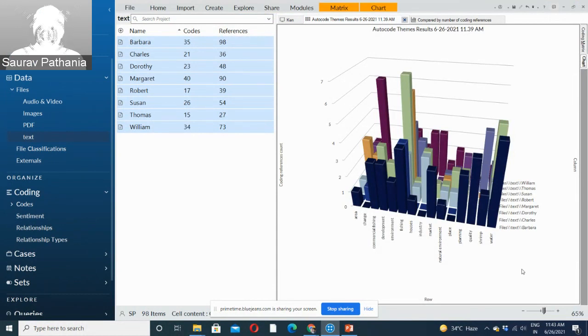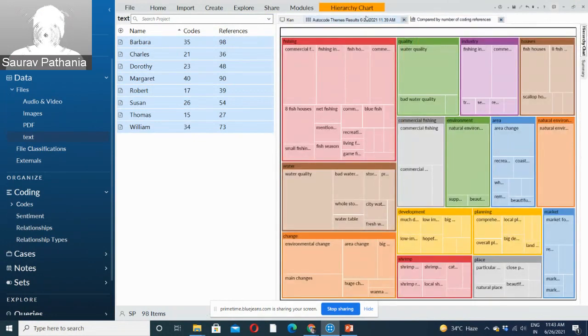It will first find out the major things people have talked about, and it will show which person has talked how much about each. So you will get to know who is talking about a specific thing more, who is talking less, and also which theme or topic people are talking about more. All these things will come by just a click of a button by running this, right? So this is the chart which gets generated.